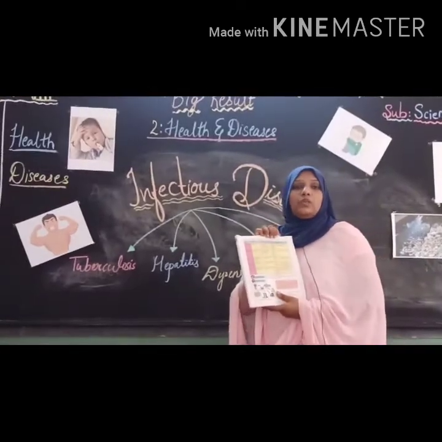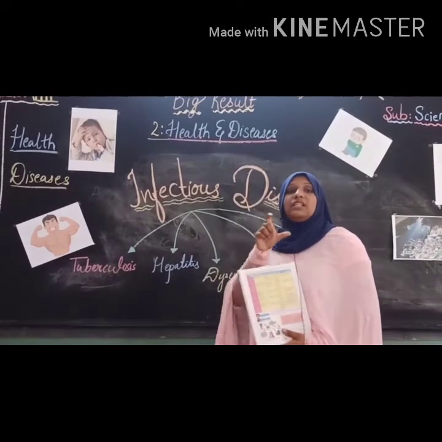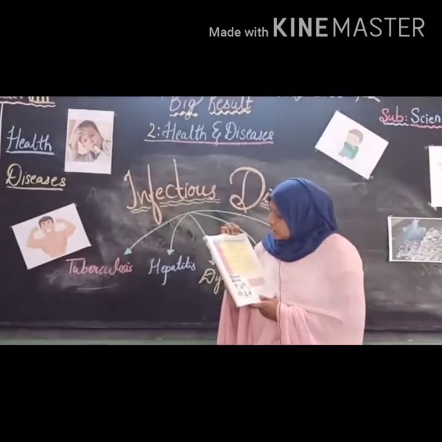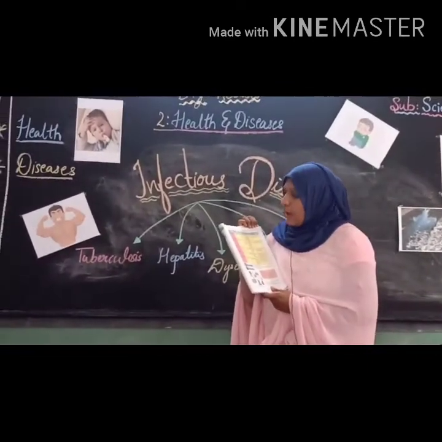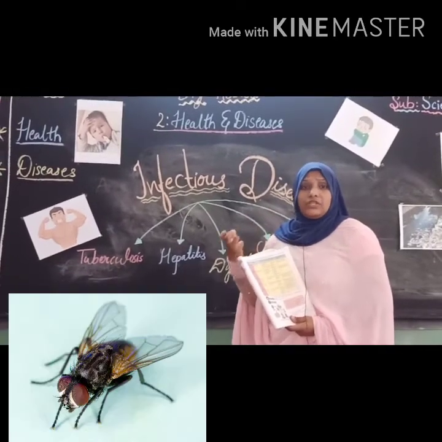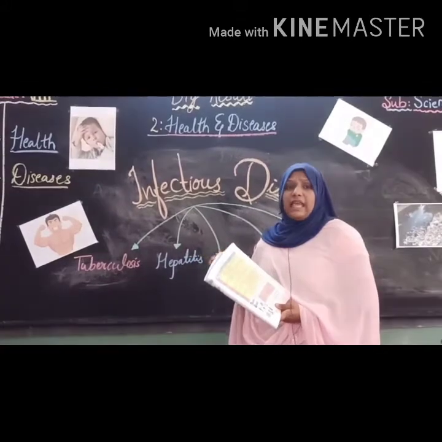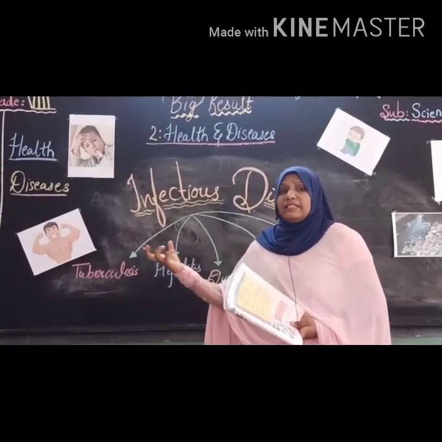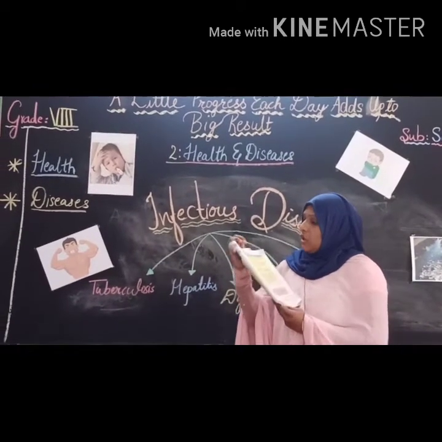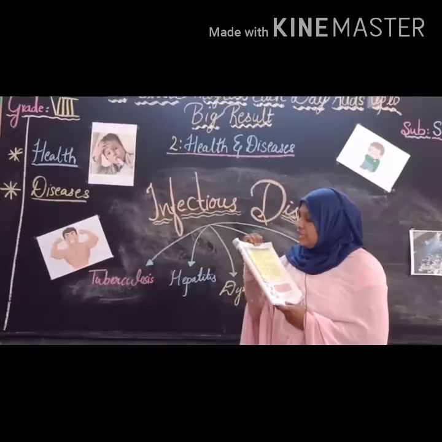What is the meaning of the word contaminated? Contaminated means dirty: dirty air, dirty water, contaminated food or vectors. Vectors means insects, mosquitoes, house flies and other animals, like dogs and cats. These insects and other vectors cause infectious disease.